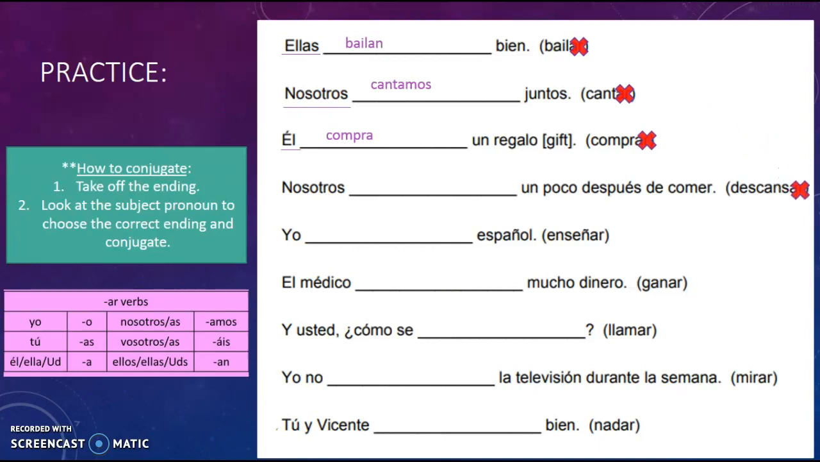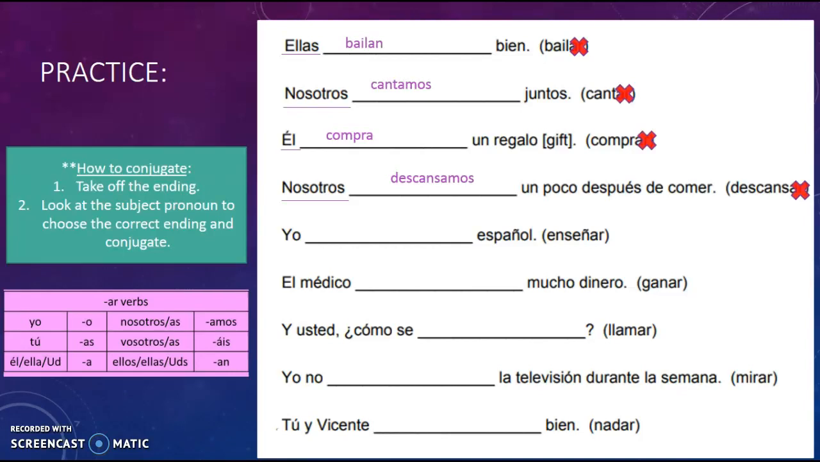Okay, next one down is nosotros. We're going to take that AR off of descansar, and descansar means to rest. So then our nosotros ending is amos. So we will put it all back together to have descansamos. So nosotros descansamos un poco después de comer. We rest a little after eating.